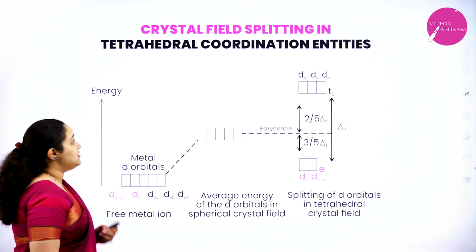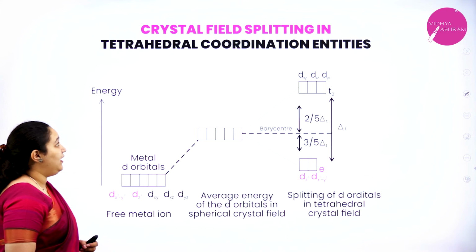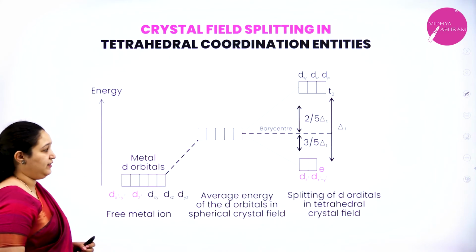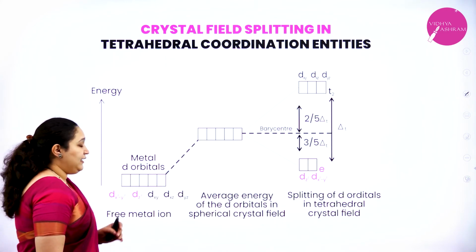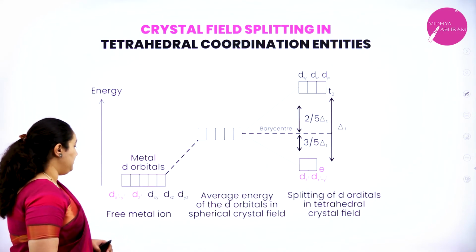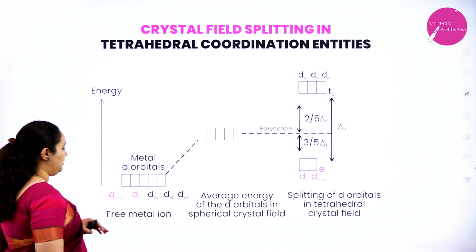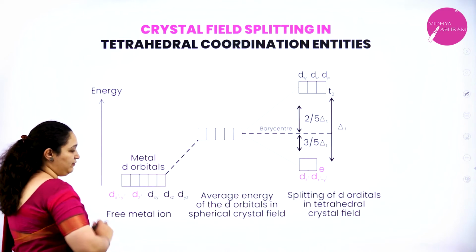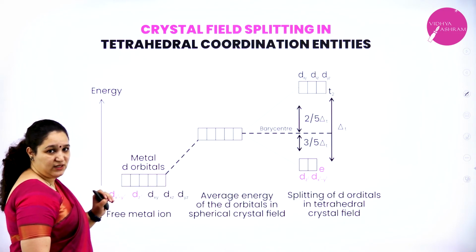Next is crystal field splitting in tetrahedral coordination entities. In tetrahedral coordination entities, first we see the central metal ion has all the 5 d orbitals, which are degenerate.